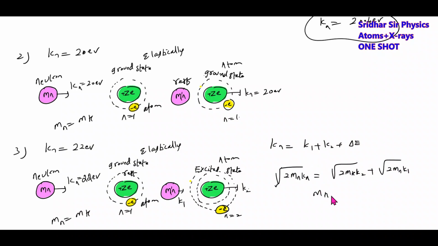Since Mn equals Mh, root Kn equals root K2 plus root K1. So solving these two equations will give the required answer. If it comes with energy more than this, it will get excited, but they'll not get stuck, and they'll be moving with a different kinetic energy. So there's one very general idea now. Try to remember.